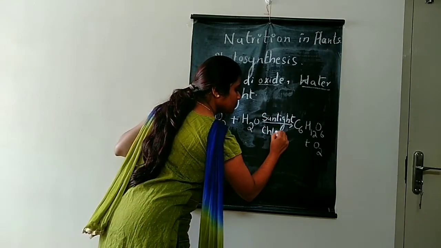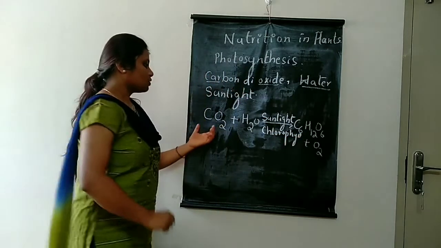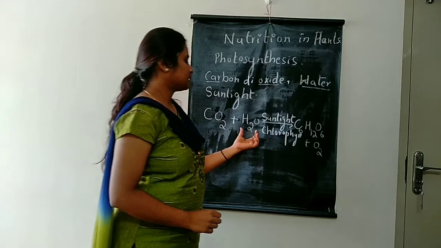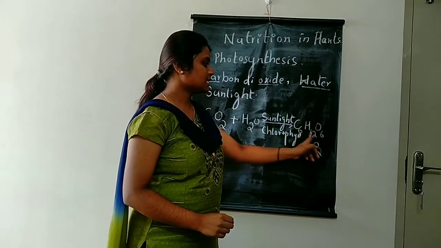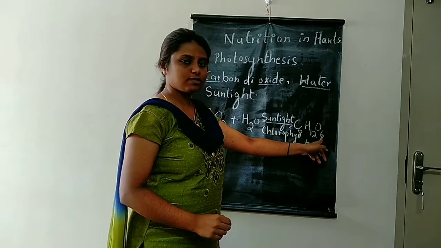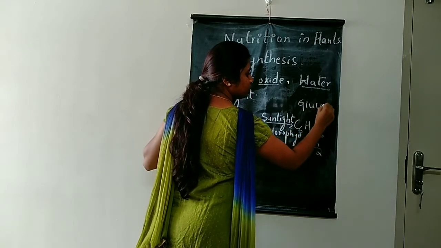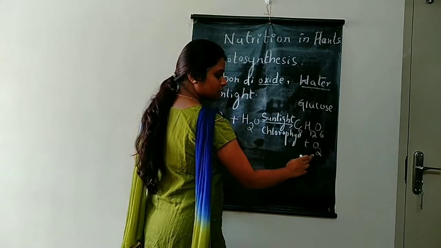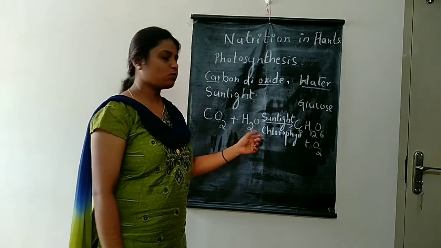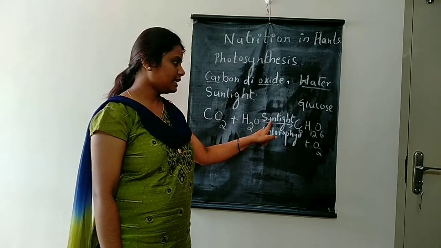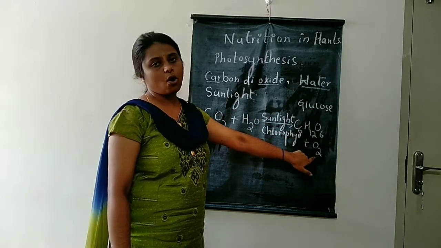Chlorophyll absorbs the sunlight. So CO2 plus H2O will turn into C6H12O6, that is glucose, plus oxygen, O2. So CO2 plus H2O in presence of sunlight gets converted into glucose and oxygen.